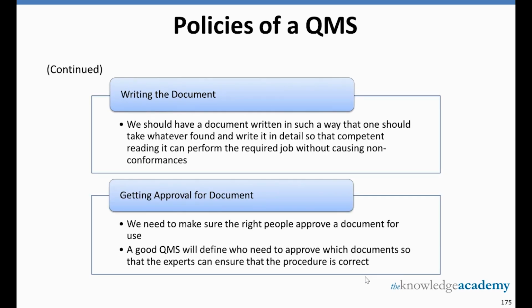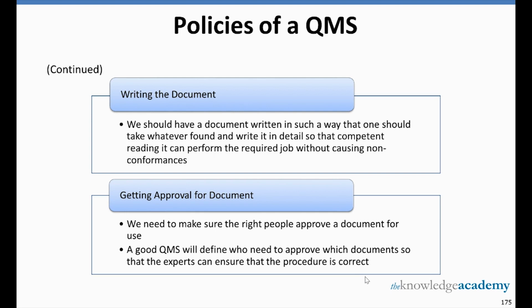Then, writing the document, we should have a document written in such a way that one should take whatever is found and write it in detail so that a competent person reading it can perform the required job without causing non-conformances. Simply, your statement needs to be very simple to understand, so that a simple layman can also read and understand what it is talking about and what you need to do in order to achieve the target or objective.